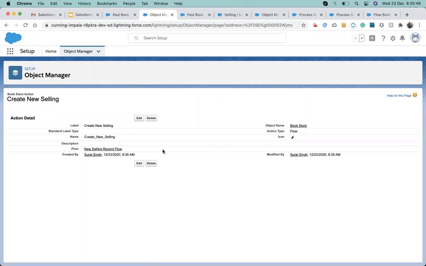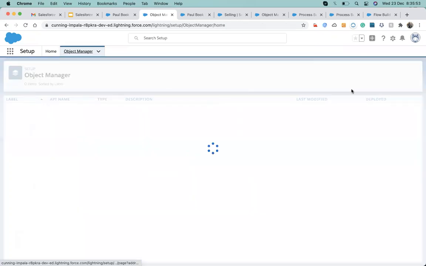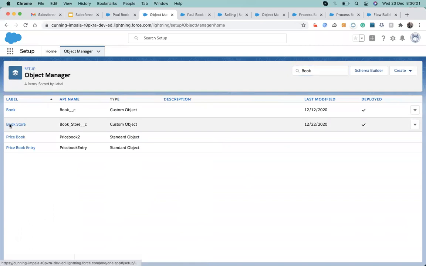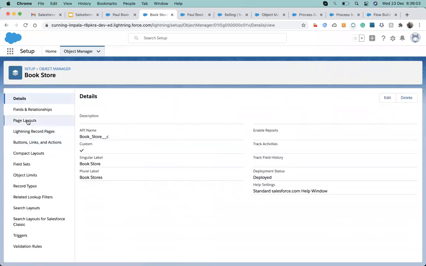Now I need to add that action to my layout. So again I go to the bookstore page layout.